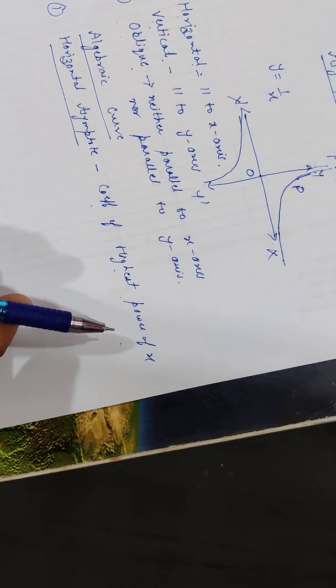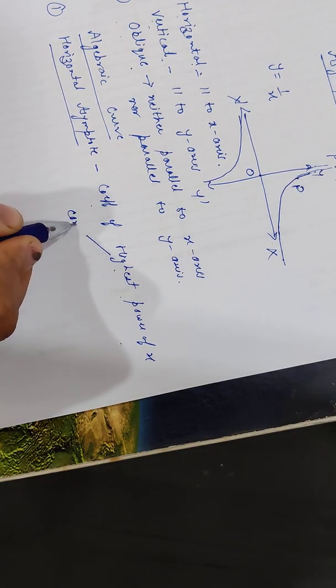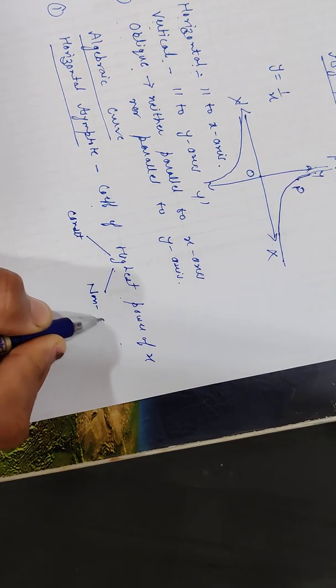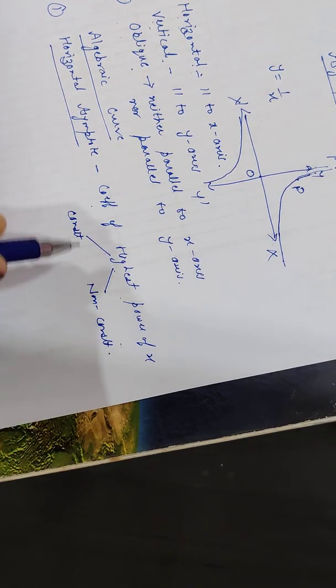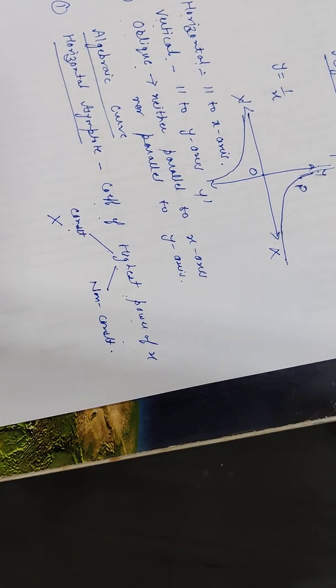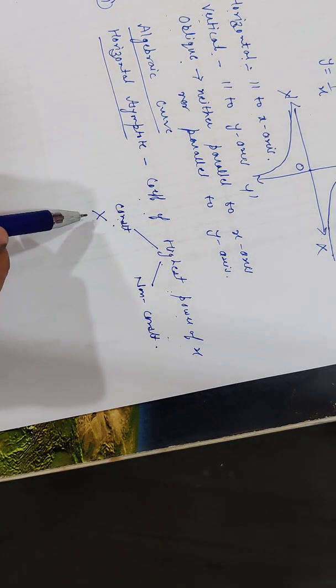There are two possibilities: either this coefficient is constant, or it may be non-constant. If the coefficient of the highest power of x is constant, then there is no asymptote parallel to the x-axis, or there is no horizontal asymptote in this case.